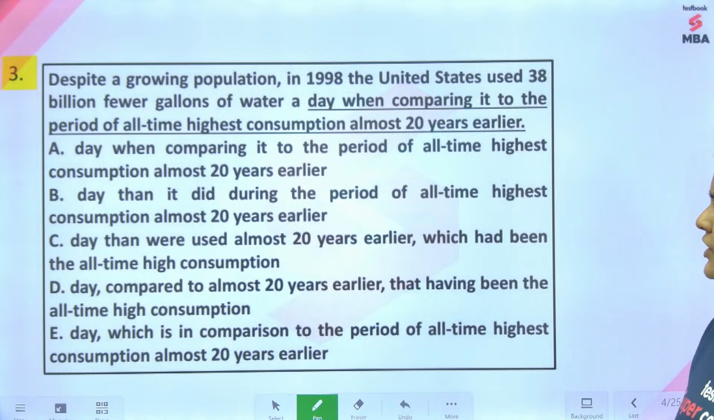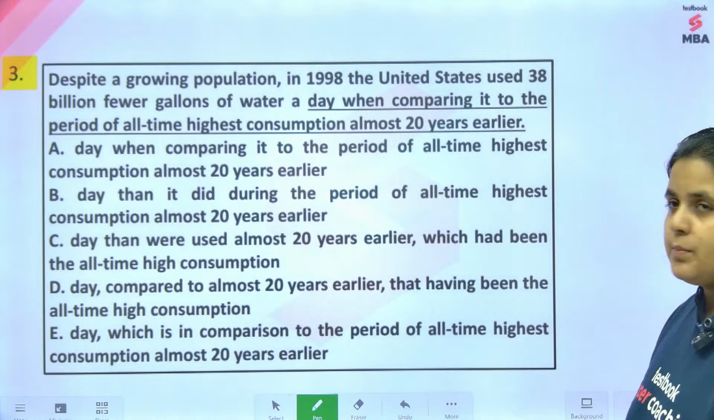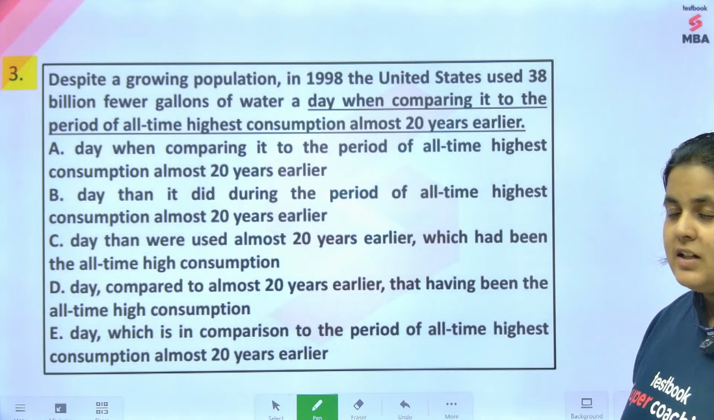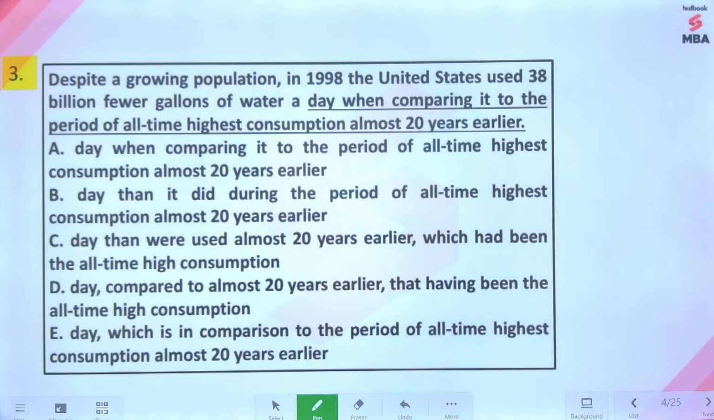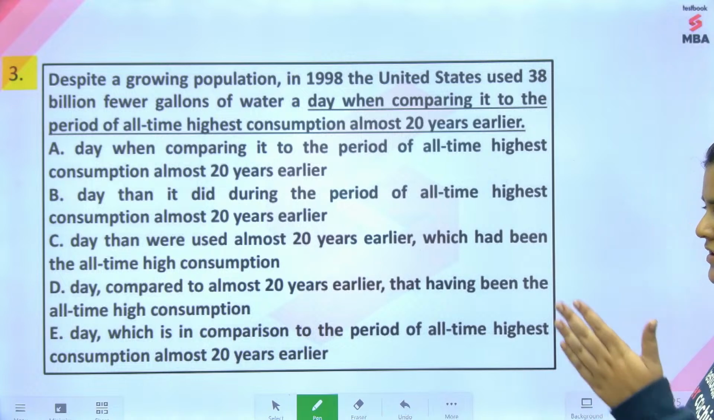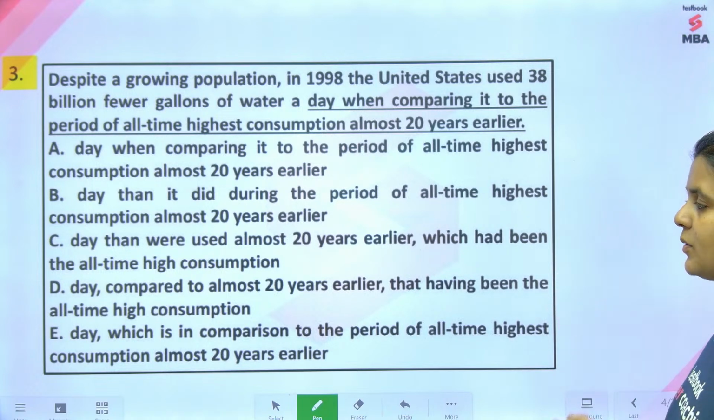Come on, Divya. Okay. Atharva says B. Despite a growing population, in 1998, the United States used 38 billion fewer gallons of water a day when comparing it to the period of all-time highest consumption almost 20 years earlier. Okay, now let's compare the options. Since the options are a little lengthy, let's go part by part.